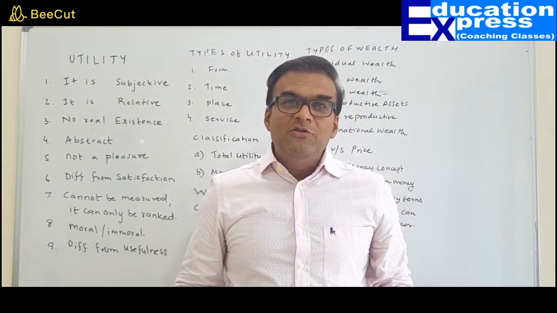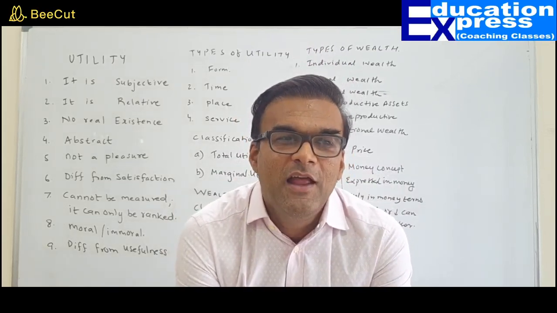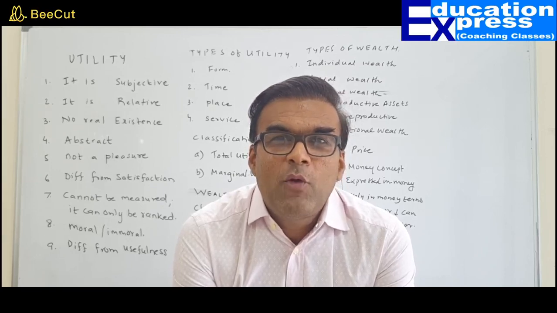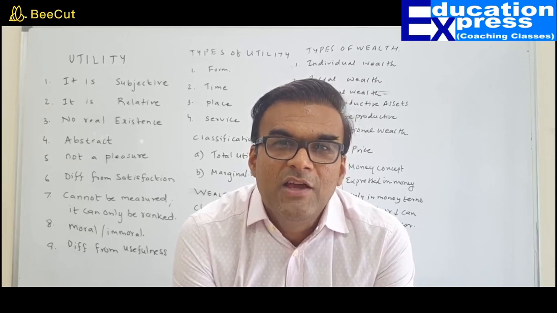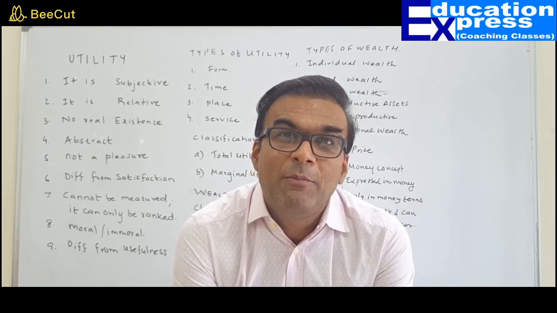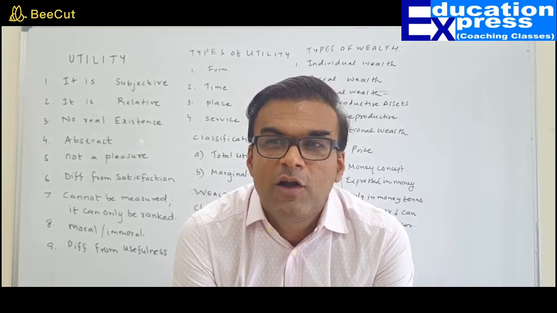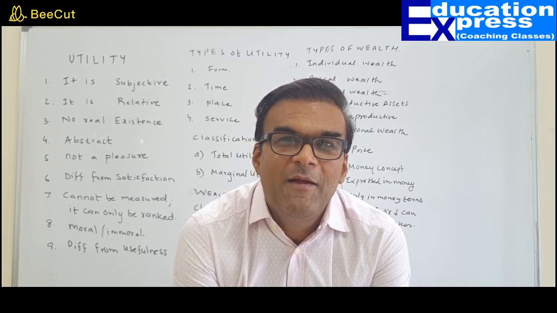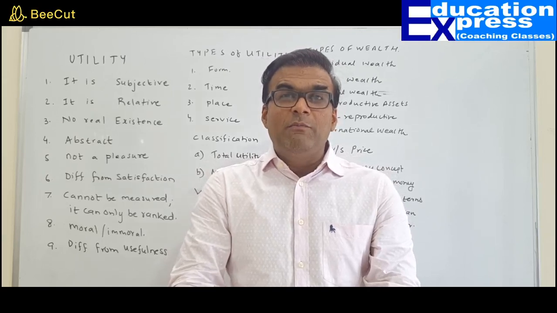A person who is a Jain will surely have no utility for onion, potatoes and everything that is basically an underground stem. Whereas a non-Jain may cherish those products, for example potato chips. Jains have no utility for potato chips, whereas so many non-Jains relish and enjoy Pringles. So Pringles has a capacity to satisfy one's want, but at least for Jains, it will not have any utility. That is the reason why we say that utility is a subjective concept. It is a relative concept because it depends upon place to place and time to time.